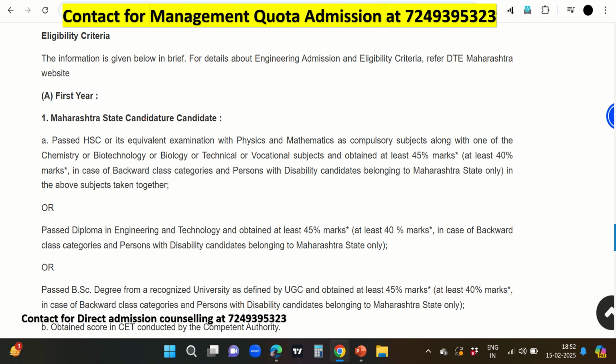There are two conditions. For example, if you are a candidate from Maharashtra state, you must have passed the HSC, higher secondary school examination, that is the 12th or equivalent examination, with physics and mathematics as compulsory subjects, along with one of chemistry and the other subjects.